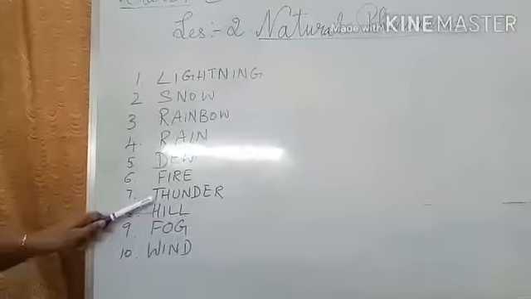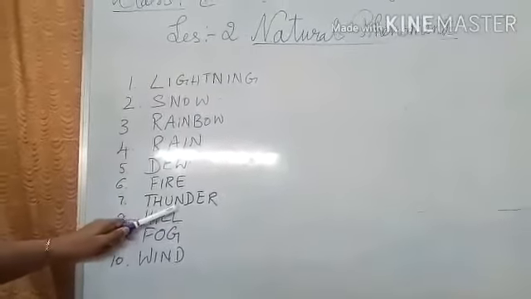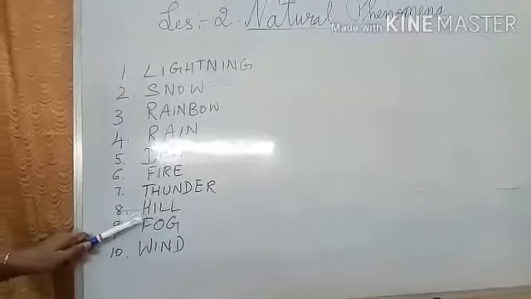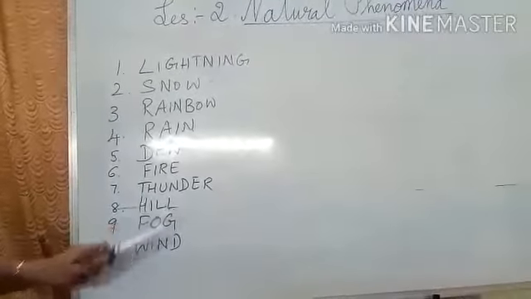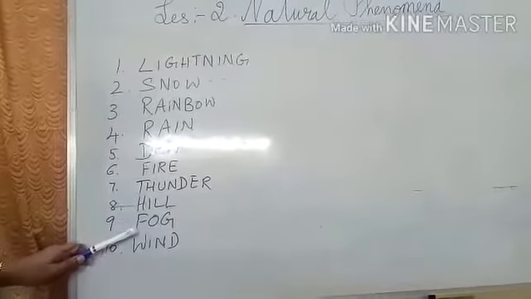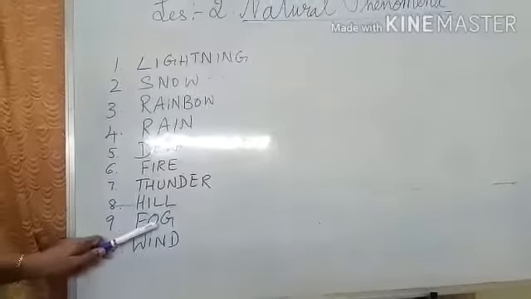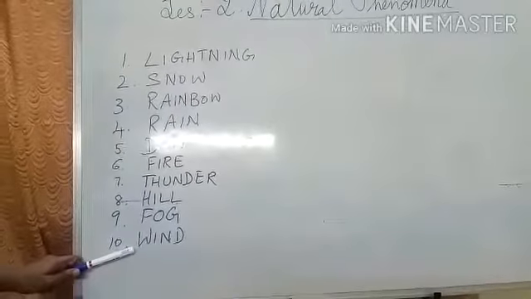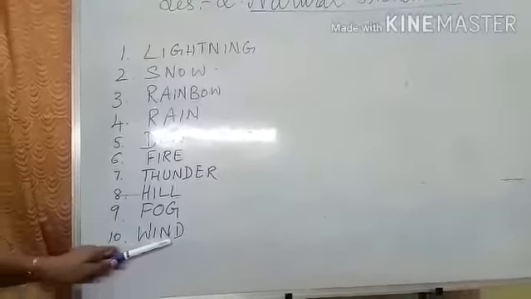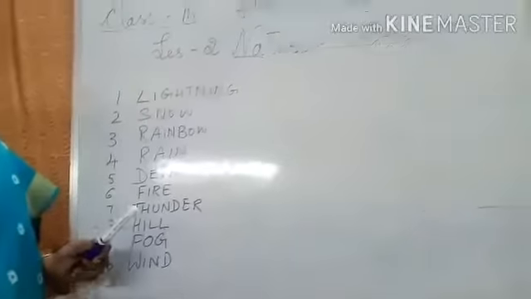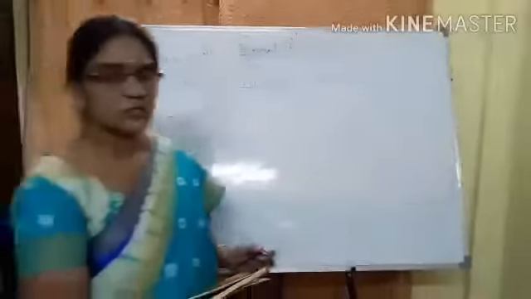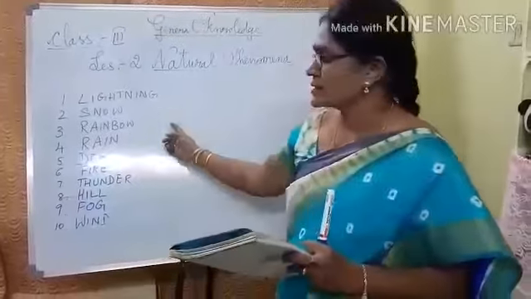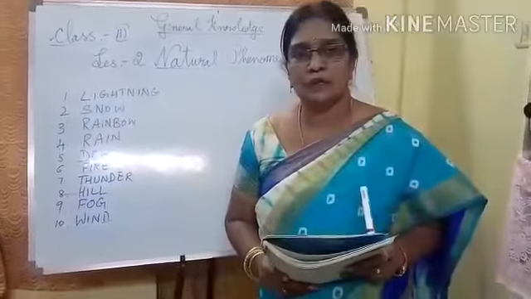Seventh one, thunder. T-H-U-N-D-E-R. Thunder. Eighth one, hill. H-I-L-L. Hill. Ninth one, fog. F-O-G. Fog. 10th one, wind. W-I-N-D. Wind. So children, complete the work on this page 10 and learn these words and write 2 times in your rough notebook.